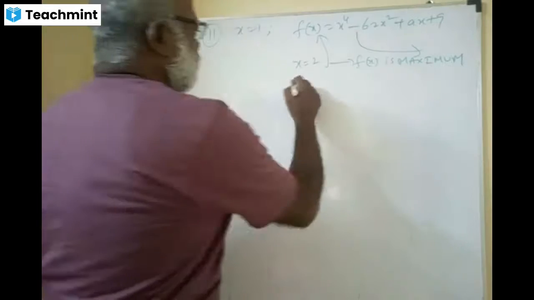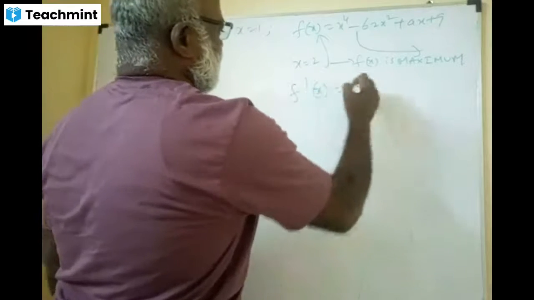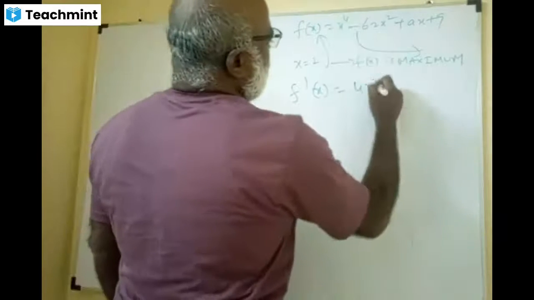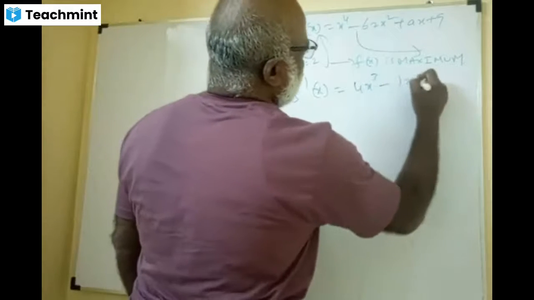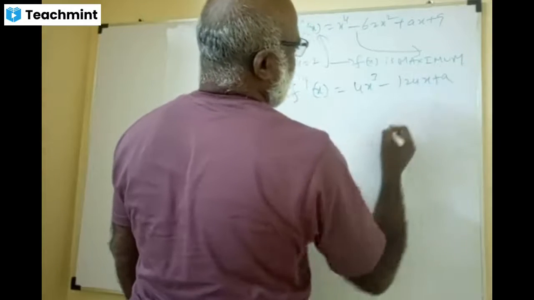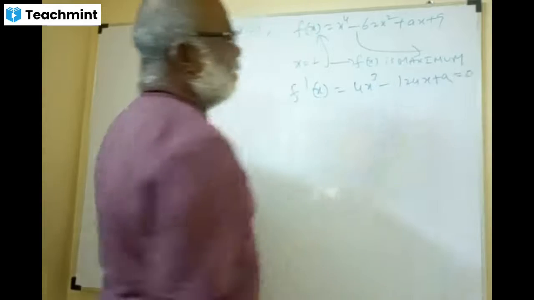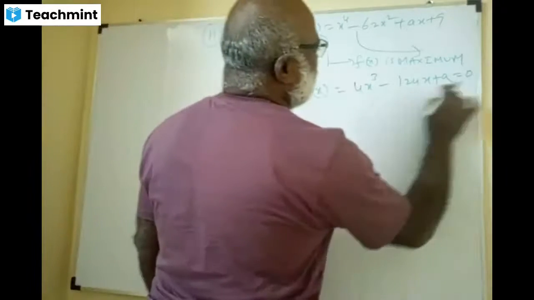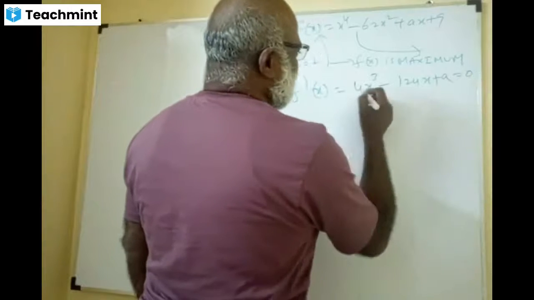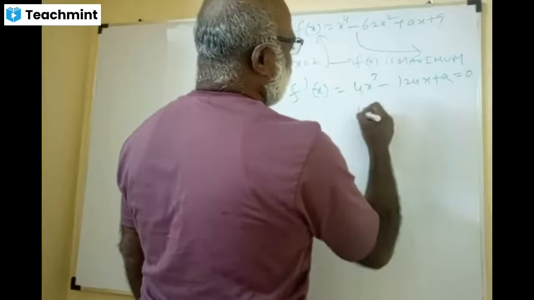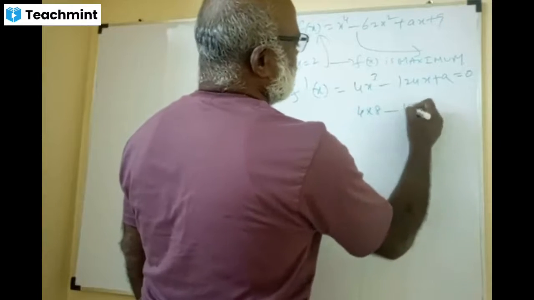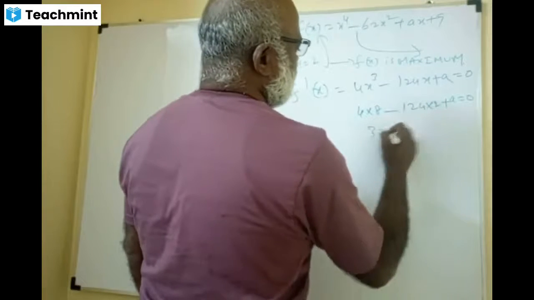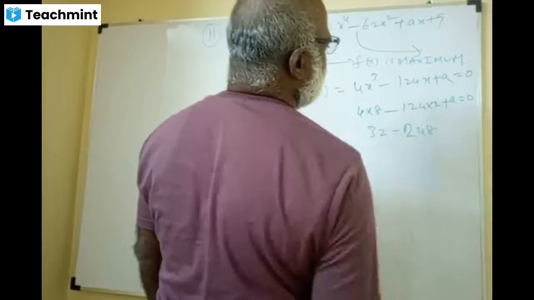That means you find f dash x, which is 4x cube minus 124x plus a. Equate it to 0. Put x equal to 2 to get the a value: 4 into 8 minus 124 into 2 plus a is 0. 32 minus 248 plus a. Correct?